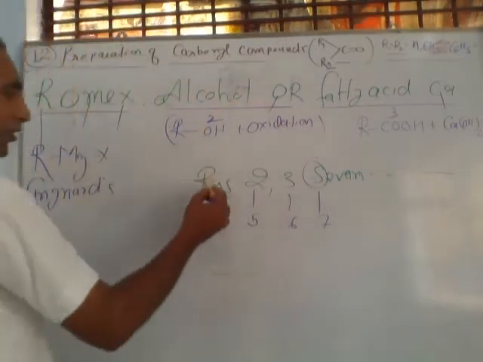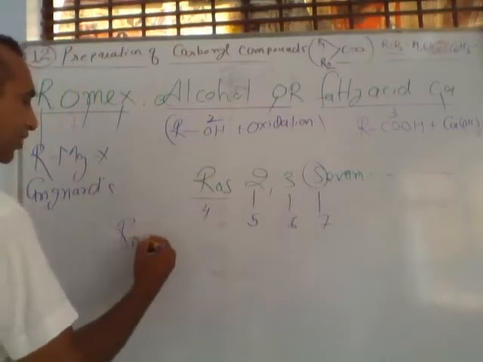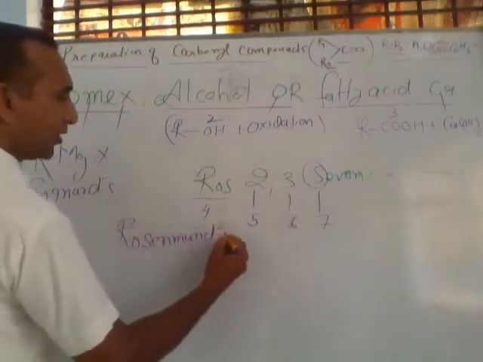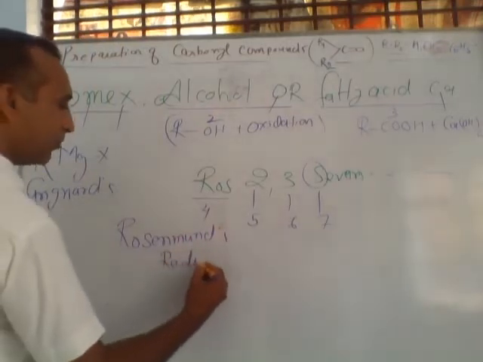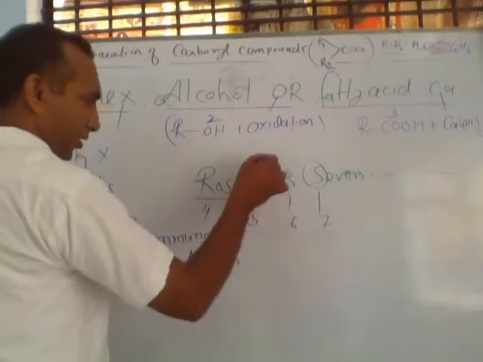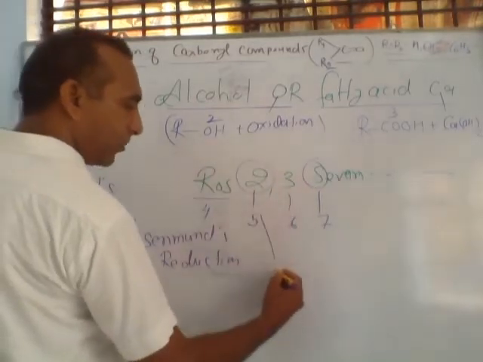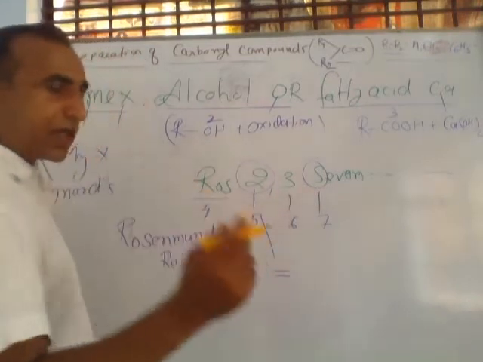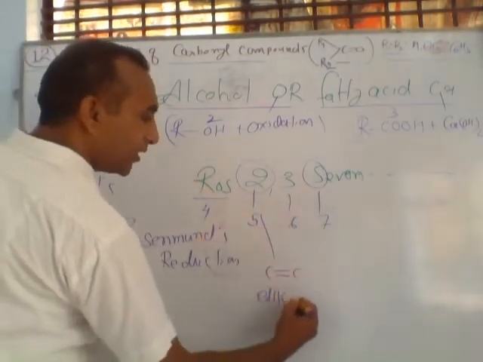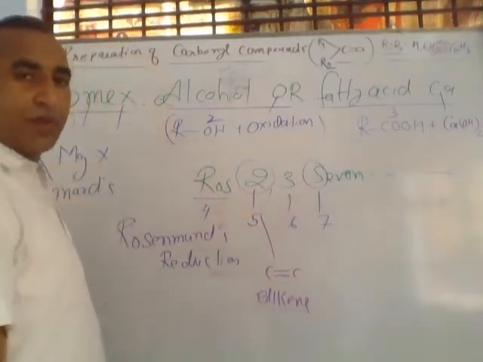Listen, this fourth point, Rose stands for a name reaction, that is Rosenmund reduction. Rosenmund reduction. The most important method is Rosenmund reduction. Here, the 2 stands for a compound having 2 bonds between carbon and carbon. These compounds are called basically alkene. So we can also prepare aldehyde and ketone from alkene.